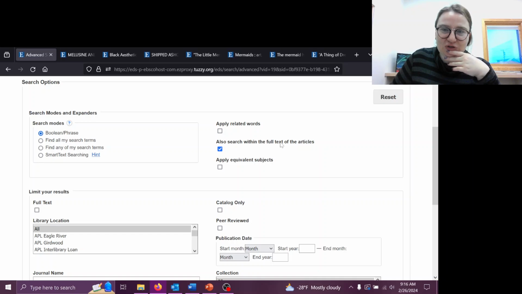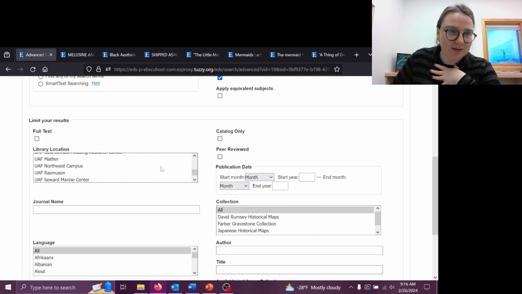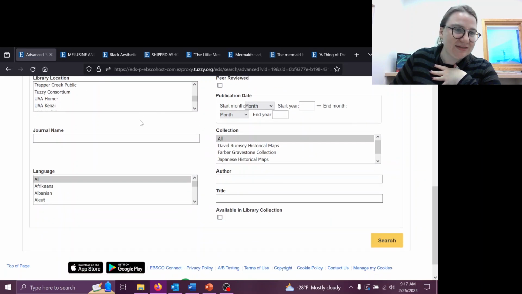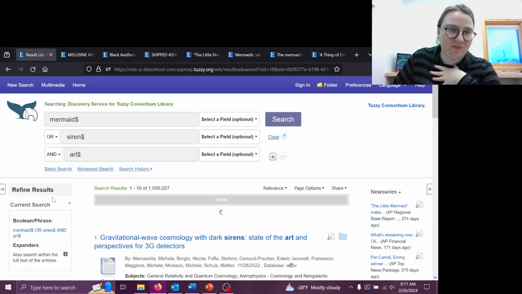I would recommend searching through the full text of the articles because that's going to give you the broadest search possible, but if you're getting too much, you could turn this off. Likewise with apply equivalent subjects. There's that full text limiter again, if you want only that, and here's a list of the various libraries, and where's Tuzzy? There's Tuzzy. Lovely. Catalog only, you can essentially make this a catalog search if you're interested. All of these things I believe were touched on when you look in the side menu, the refine results menu.